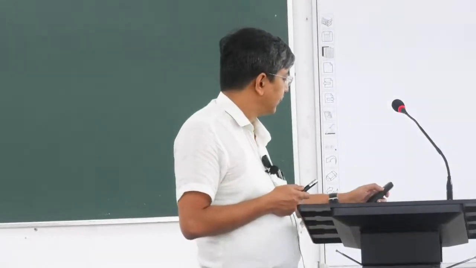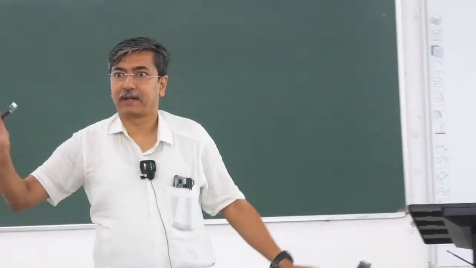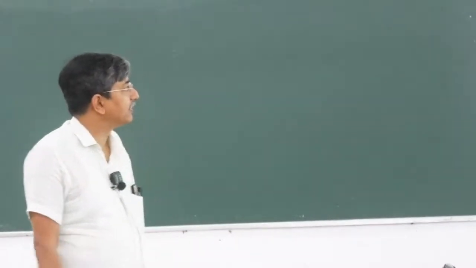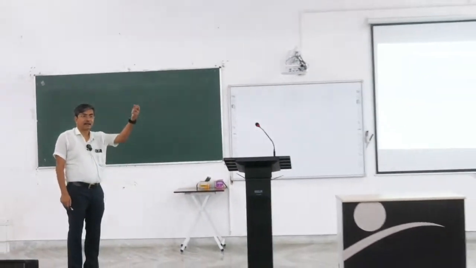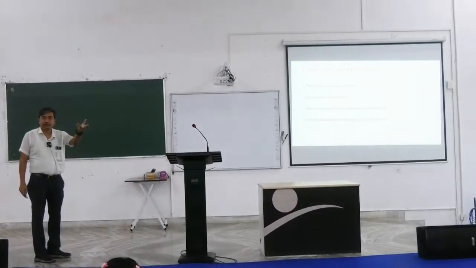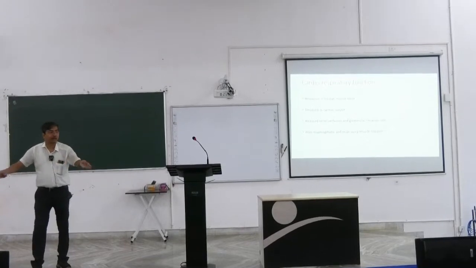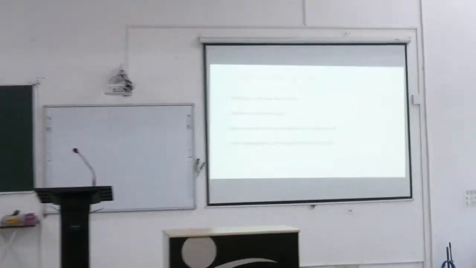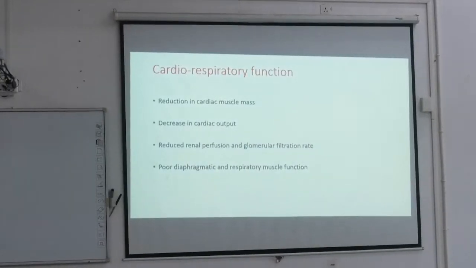Got my point? What will happen to cardiorespiratory function? All organ systems get affected. There will be a reduction in cardiac muscle mass. If cardiac muscle mass gets reduced, what will happen to the cardiac output? It will get reduced. If cardiac output is reduced, what will happen to perfusion of other organs like the kidneys? It will get reduced, so there will be reduced renal perfusion and reduced GFR.